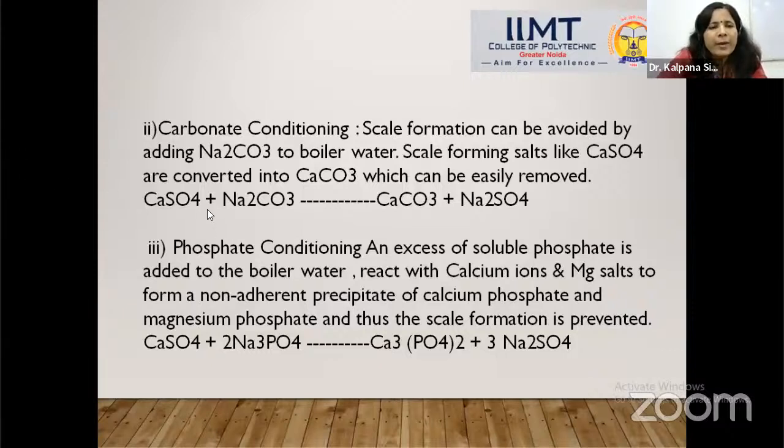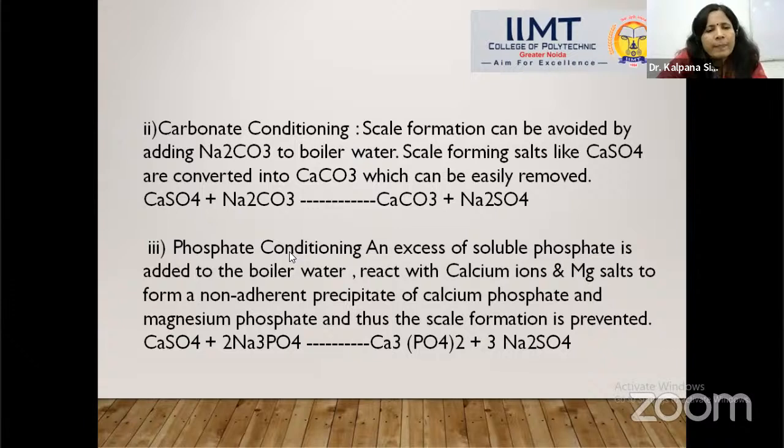I'm going to take calcium sulfate as an example. Calcium sulfate reacts with sodium carbonate and converts into calcium carbonate and sodium sulfate. So in the boiler water there is no more calcium sulfate. It means the boiler can now be easily protected from scale, sludge, priming, foaming, boiler corrosion, caustic embrittlement.